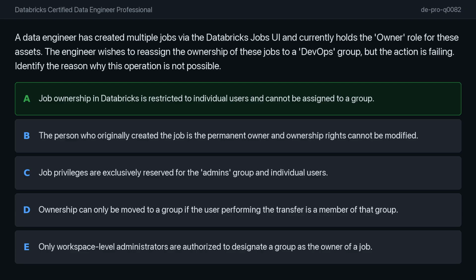Option B is incorrect because while the creator is the default owner, ownership can be transferred to any other individual user in the workspace. Options C, D, and E are incorrect because they falsely suggest that group-based ownership is possible under specific conditions or administrative roles, which is not a supported feature in the Databricks platform.